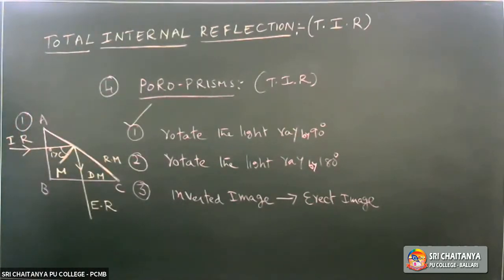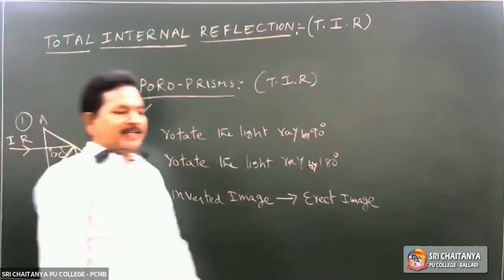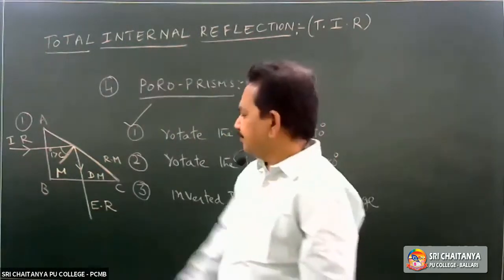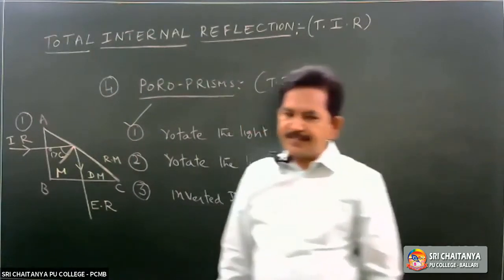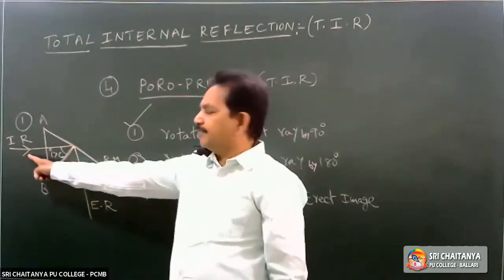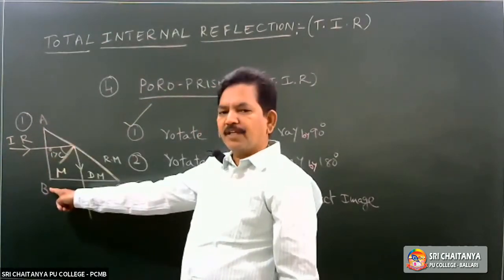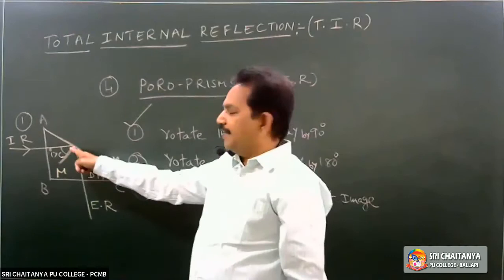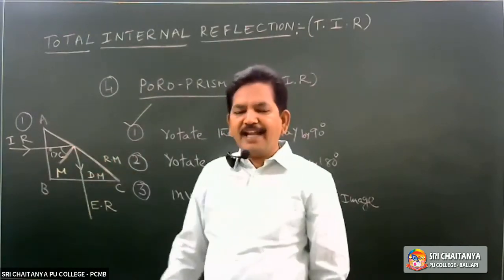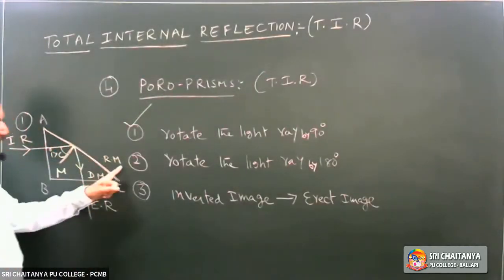Once again, for clarity. A, B, C represents a prism. AB, one surface. BC, another surface. AC, another surface. Three surfaces. Incident ray for AB, normal incidence, falls on AC surface. Near AC, the light ray is traveling from where to where? The light ray is traveling from denser medium to rarer medium.